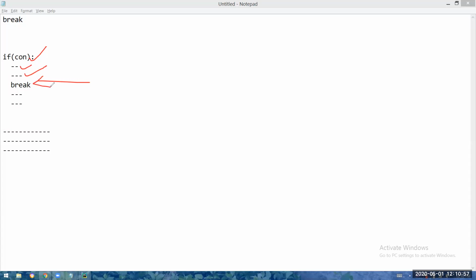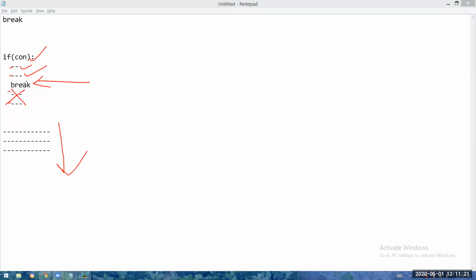Whenever break is encountered, it will skip the remaining instructions of the current block and get out of the block immediately. It will continue to execute the instructions outside the block.